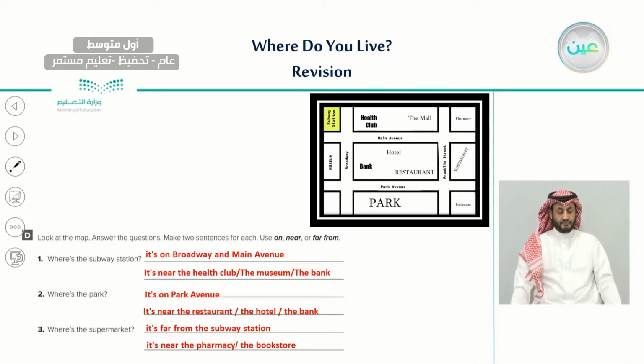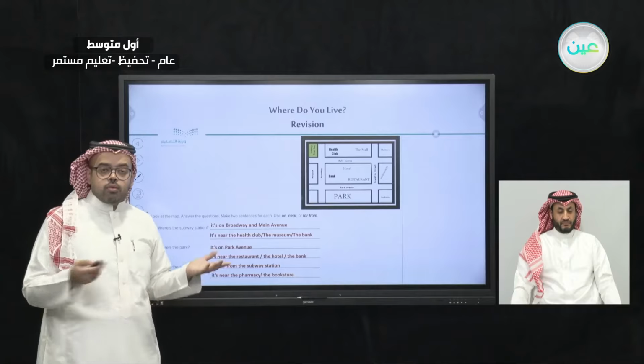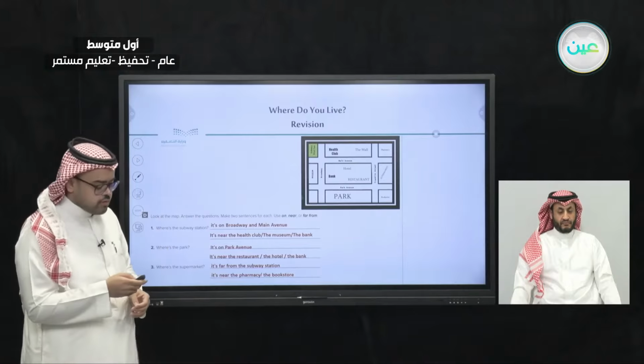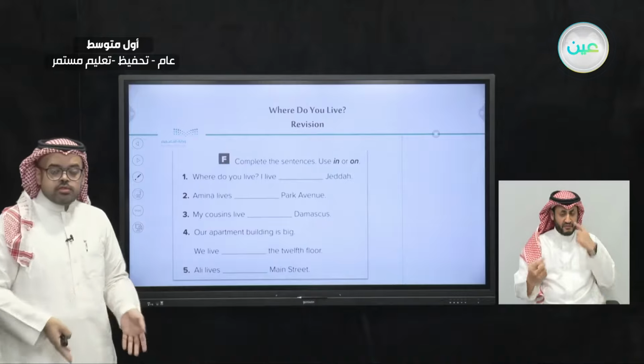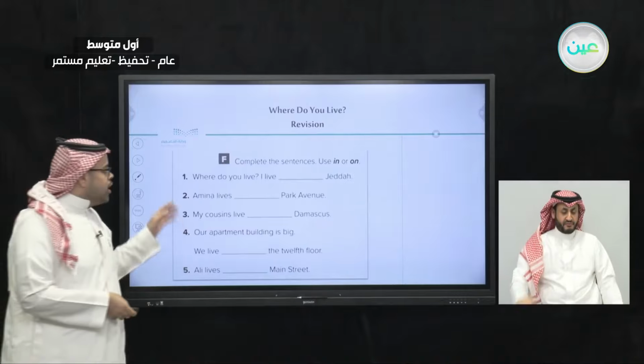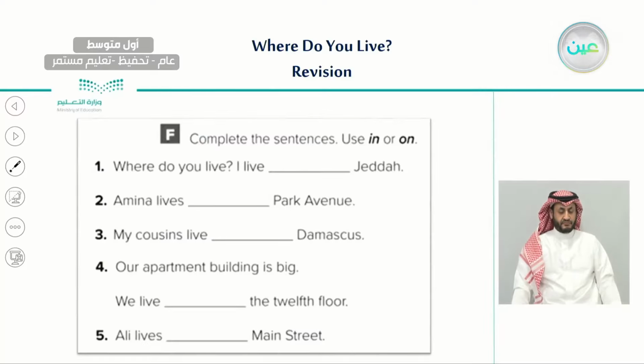So we have different ways to say where is a place. Excellent. Now, let's move on to exercise F. Exercise F is a very interesting one. Here we have two prepositions, as we have said in the beginning of this lesson. We're going to complete the sentences using in or on.